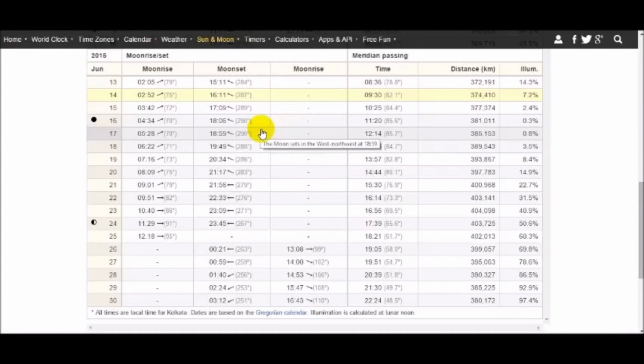So what do we do in such cases? What we should do is pretty clear, or it should be pretty clear to all of us. We should reject that witness. It's a false witness. But it has happened, and not once, it has happened a number of times in different parts of the world, including Saudi, where a false witness has been accepted, and the beginning of the month of Ramadan has been announced based on that.